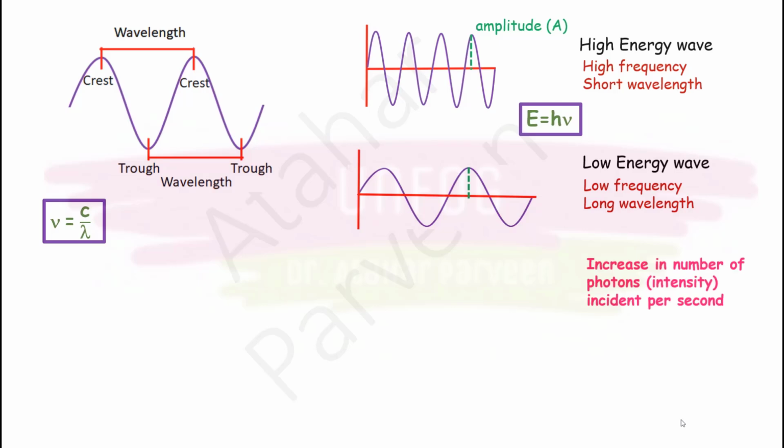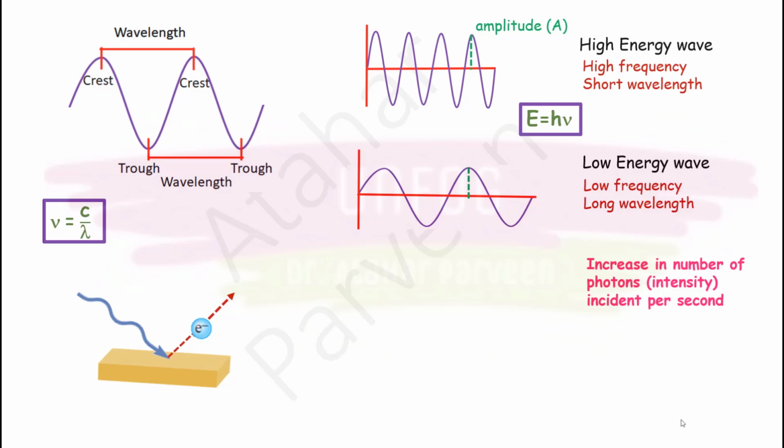Now, we also know about a certain parameter known as intensity. What is intensity? Intensity means the number of photons. If intensity is increasing, it means the number of photons is increasing. See, for example, if this is a metal block and I am giving only one light ray incident on that metal, then I get one electron ejected.